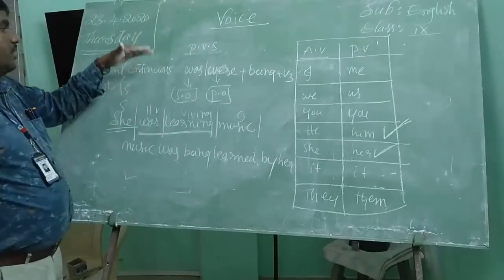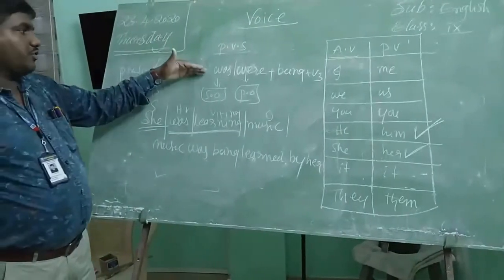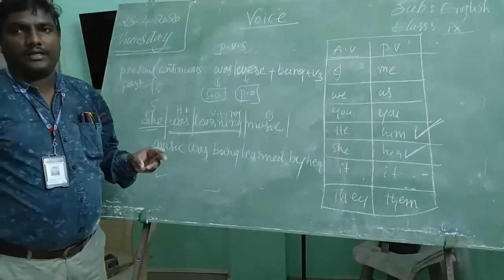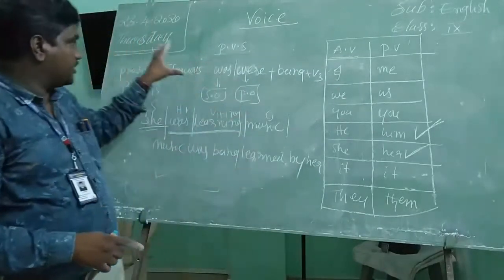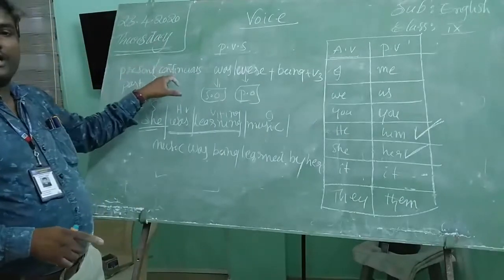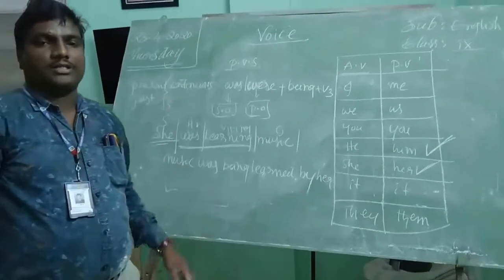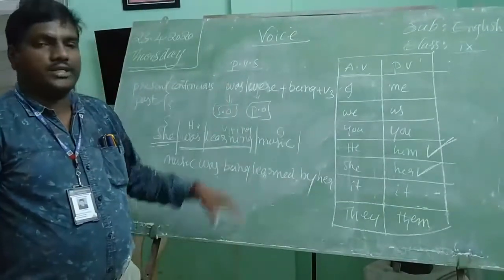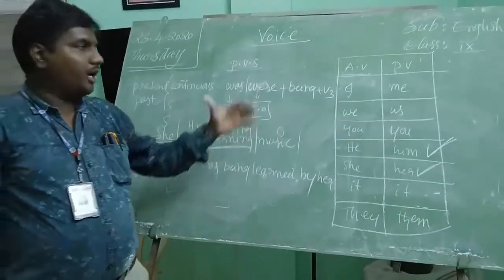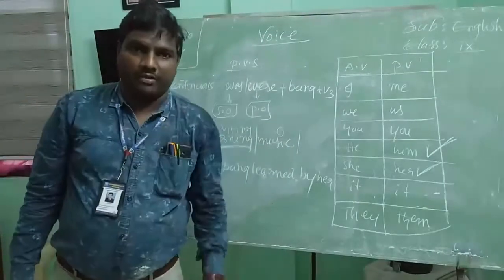In this way, we have learned today passive voice in simple tenses: present simple, past simple, future simple. Next, we have learned about past continuous as well as present continuous. Understand, children? This is about passive voice. Next, I am going to recap the entire topic once.